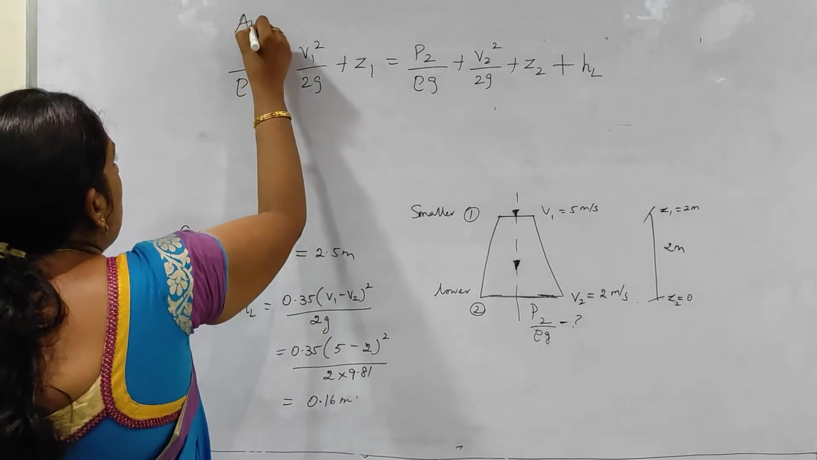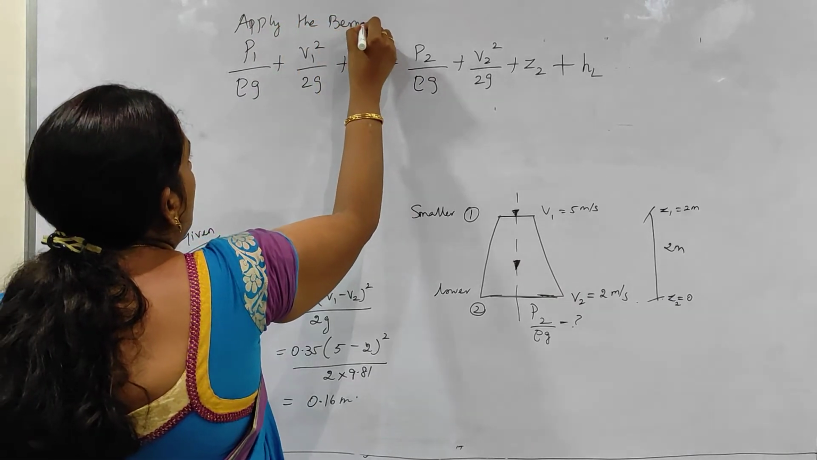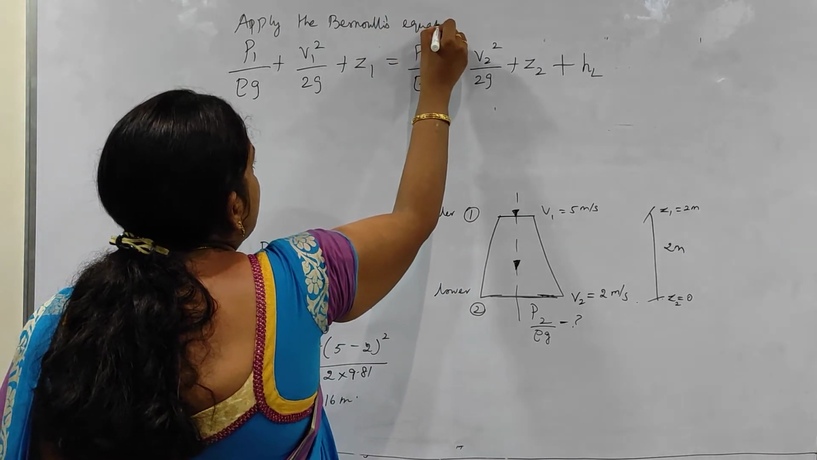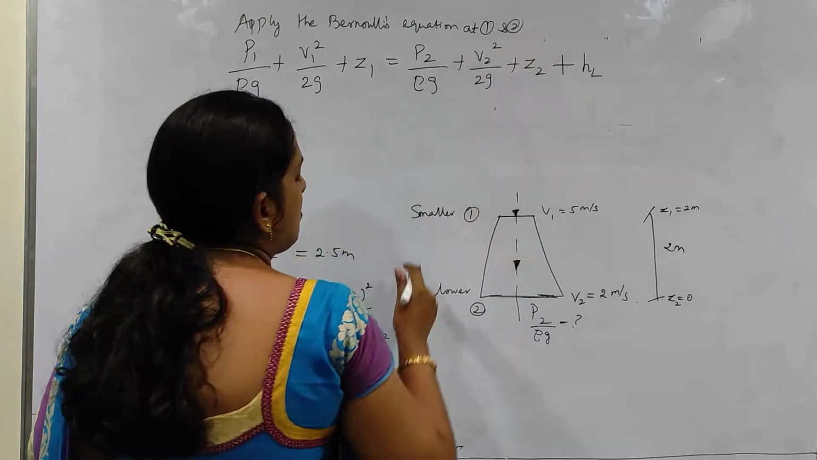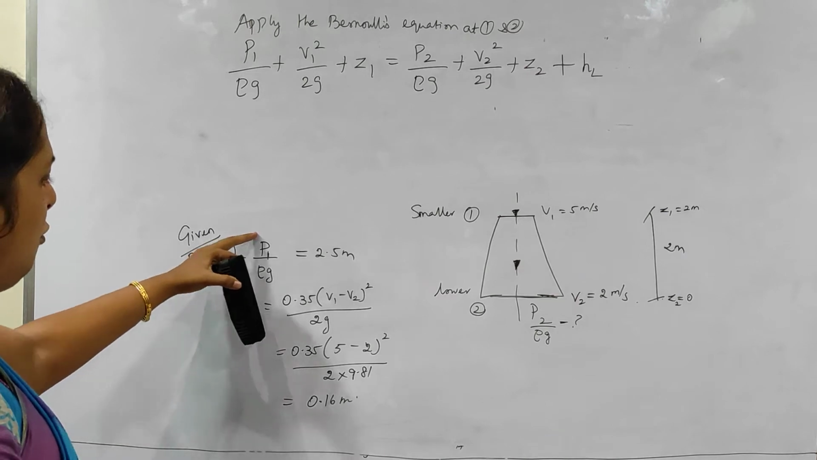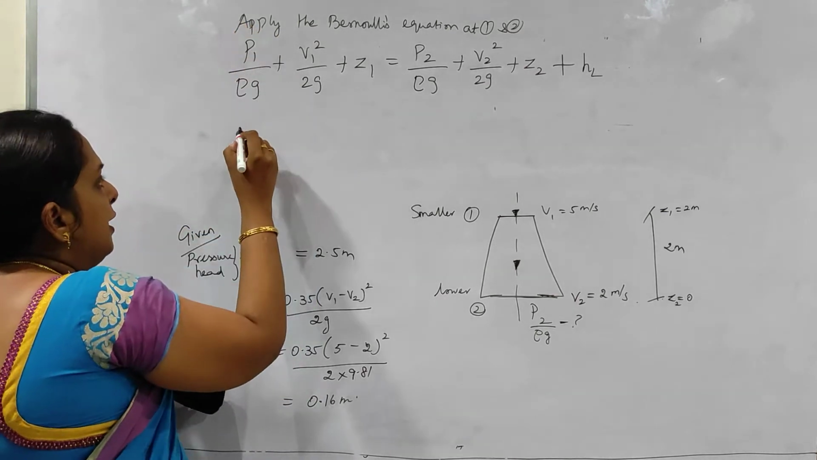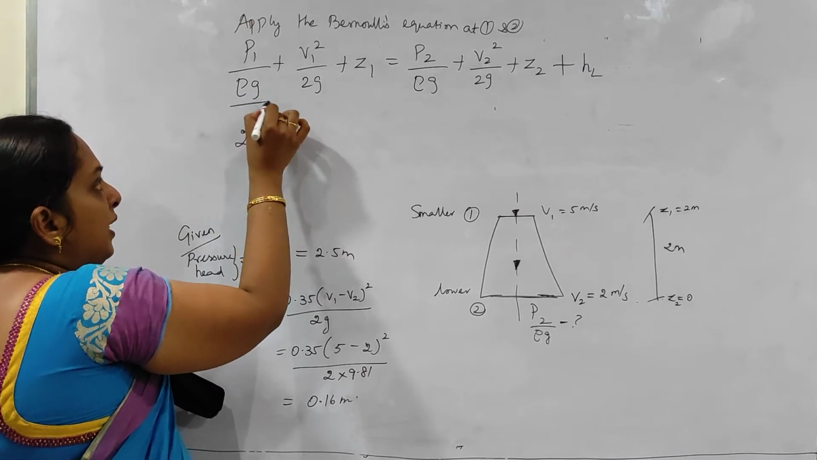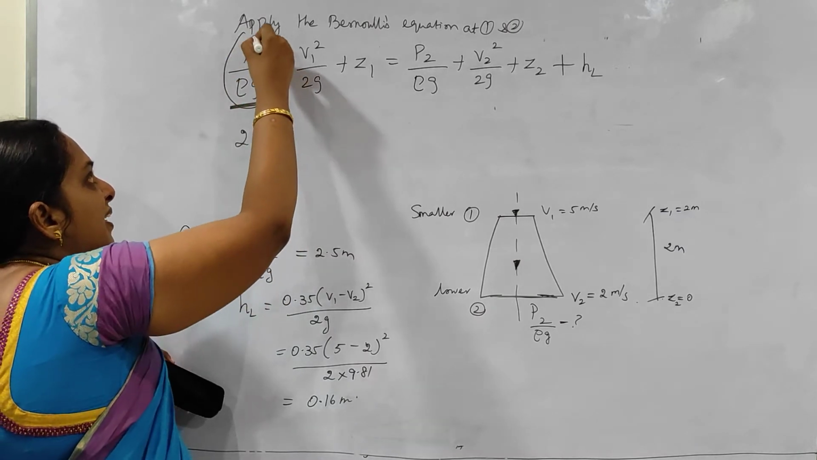So what I am going to do here is apply the Bernoulli's equation at both the ends, at section 1 and 2, or we can say at smaller end and lower end. Okay. So what is that? P1 by rho G together, that is your pressure head, is given. This one is fully given. So it is 2.5 meters. We do not substitute here. Don't make this mistake. No need to substitute because this whole term is given here.